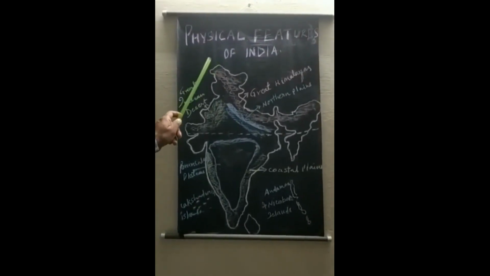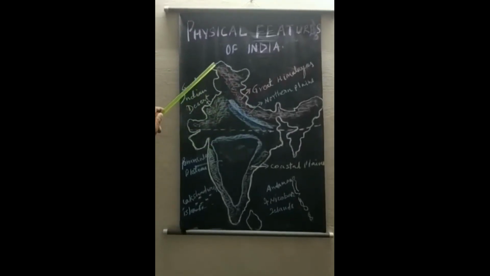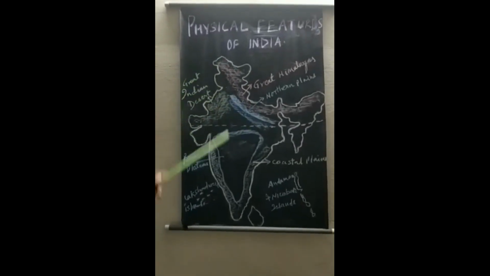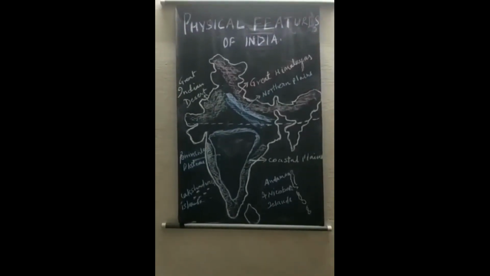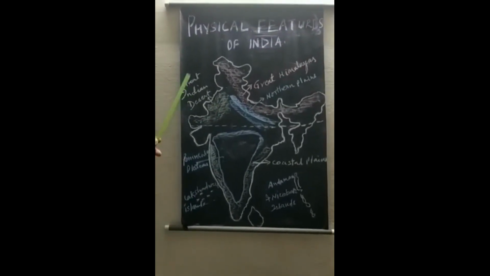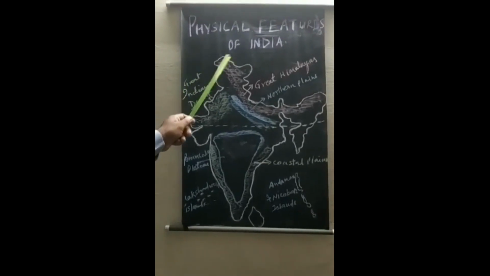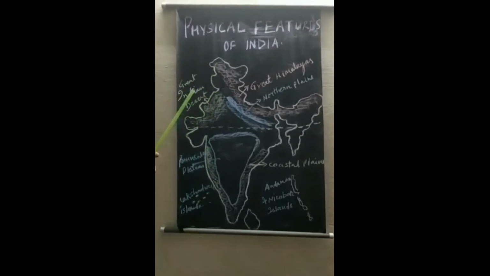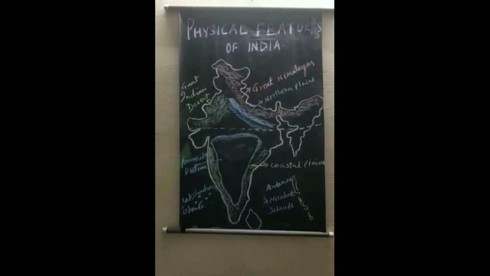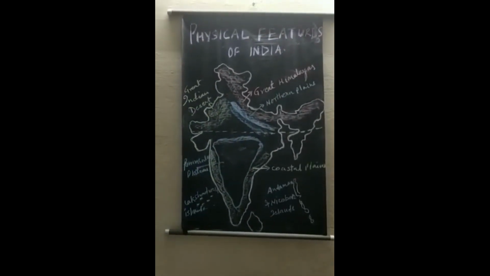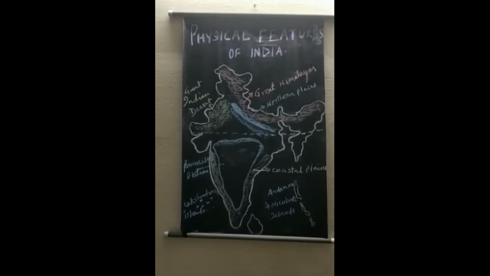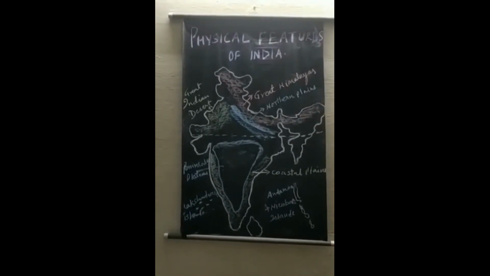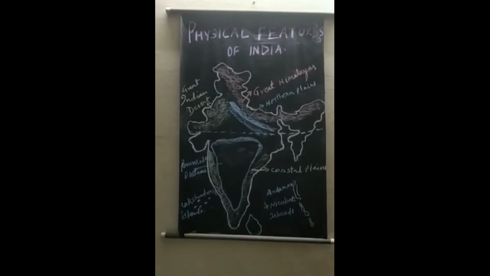This is, as we all know, the map of India. In the previous chapter, we discussed the location and size of India. Now we are going to discuss physical features. So these are the different physical features of India. As we all know, India is a very vast country with varied land features.